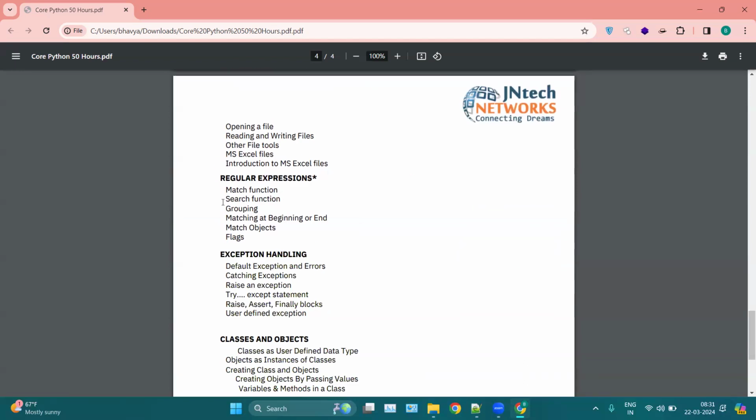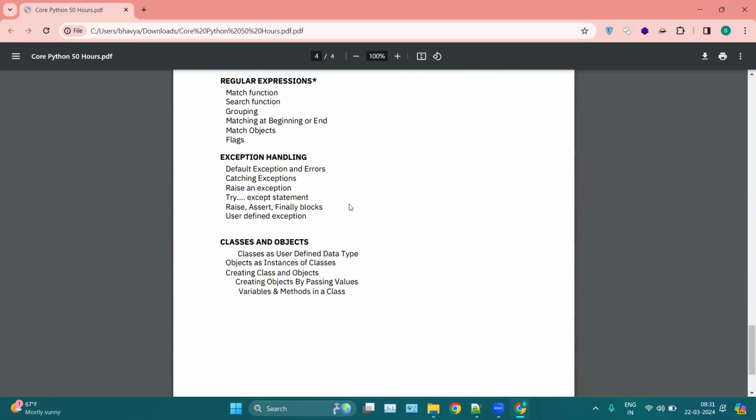Then regular expressions, which are known as regex, are mainly used in NLP and artificial intelligence. Regular expressions are mainly for finding a certain pattern in a whole paragraph, or in a whole book, or in a whole PDF. Okay, any piece of text. So it is all about finding a certain pattern in your paragraph.